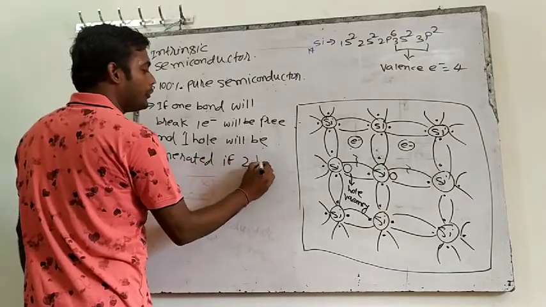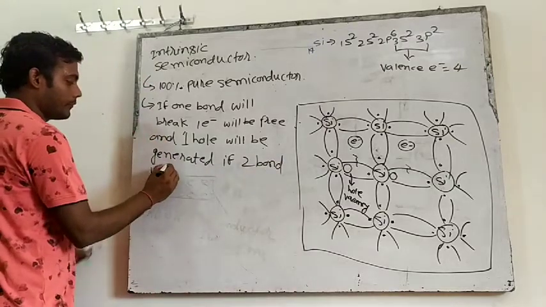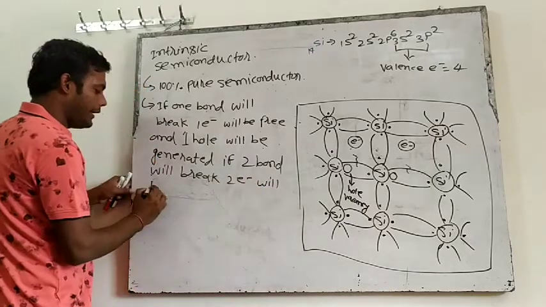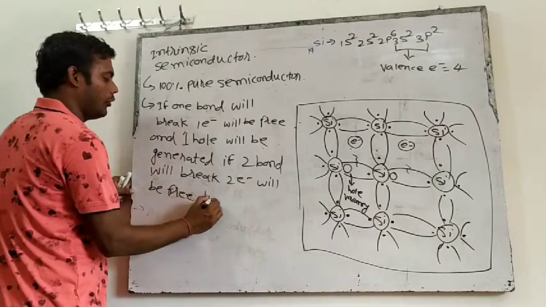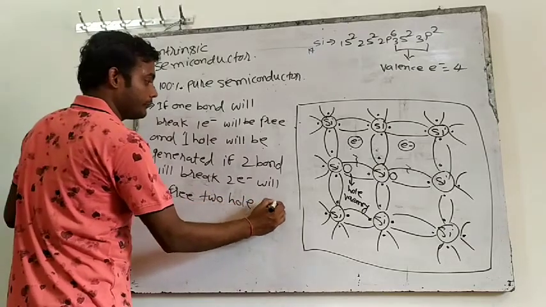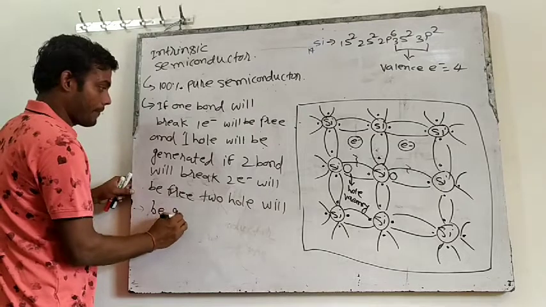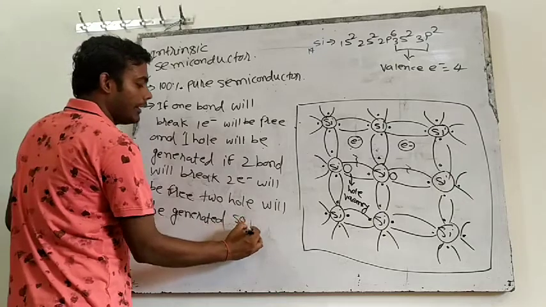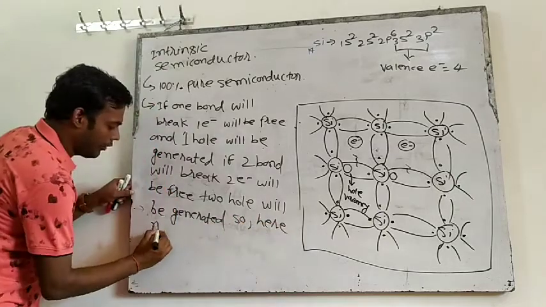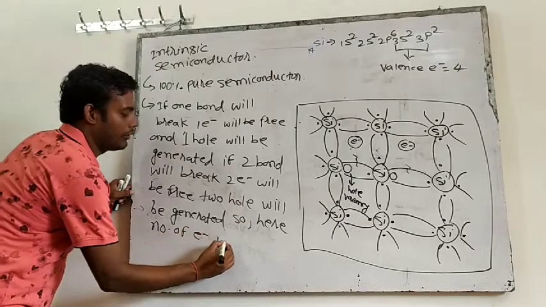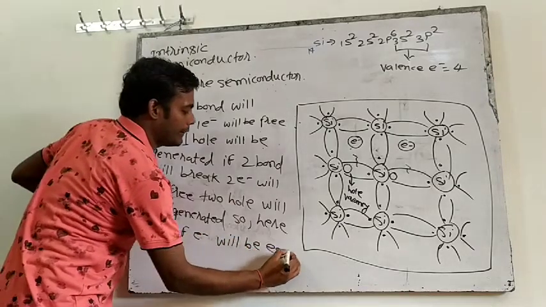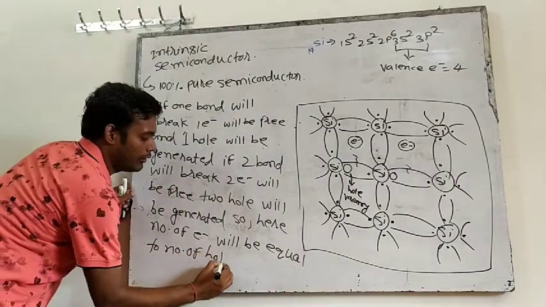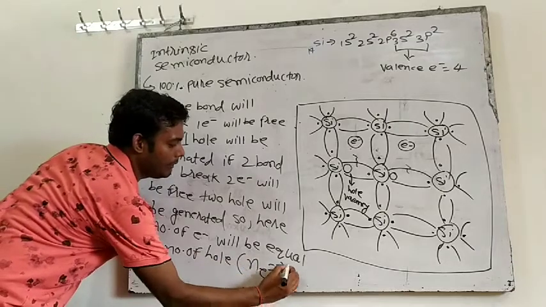If two bonds will break, two electrons will be free, two holes will be generated. So here the number of electrons will be equal to the number of holes. That means Ne will be equal to Nh.